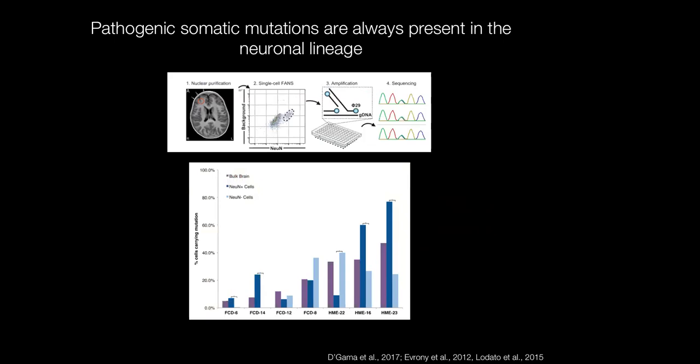What we were able to find was that in all cases, we always see the mutation present in the NeuN positive or the neuronal lineage, but it's variably present in the non-neuronal lineage. And so this suggested to us that mutant neurons seem necessary for the development of these disorders. In addition, for the two FCD cases that had the smallest number of cells carrying the mutation based on bulk sequencing, we were also able to detect the mutation only in the neuronal lineage and not in the non-neuronal lineage, suggesting that in some cases, particularly those where a small number of cells carry the mutation, mutant neurons appear to be sufficient for the development of these disorders.